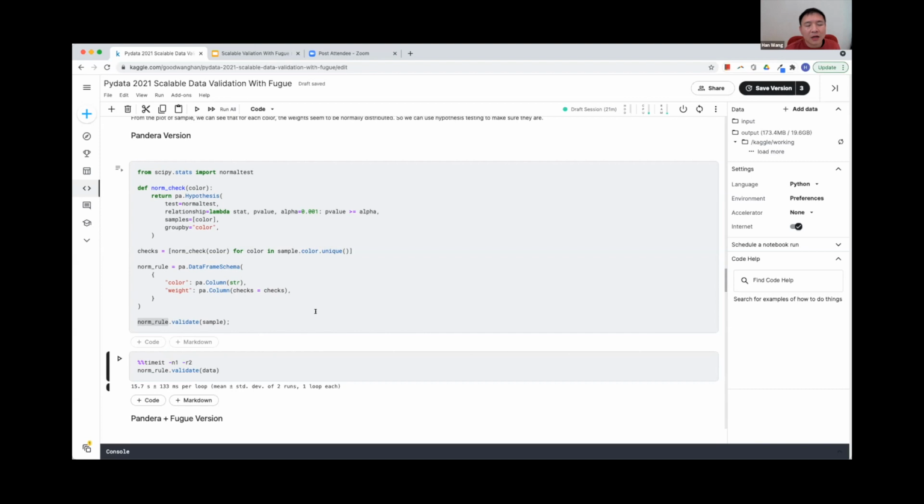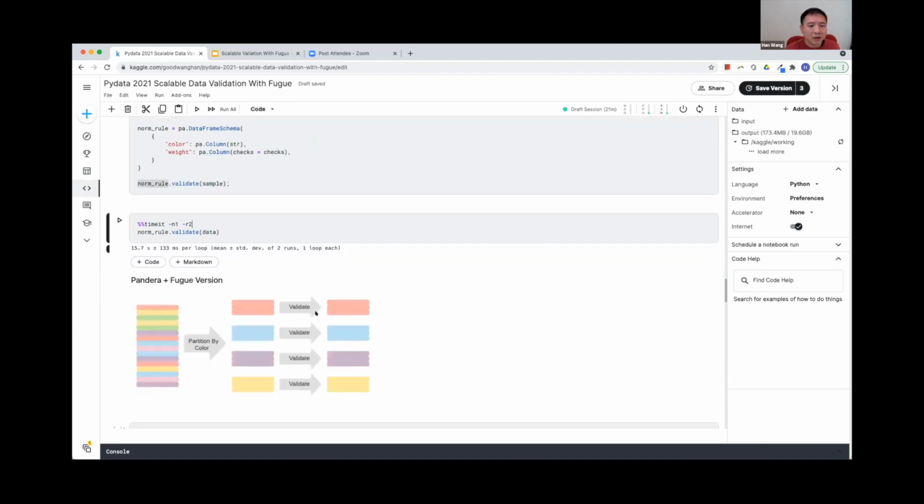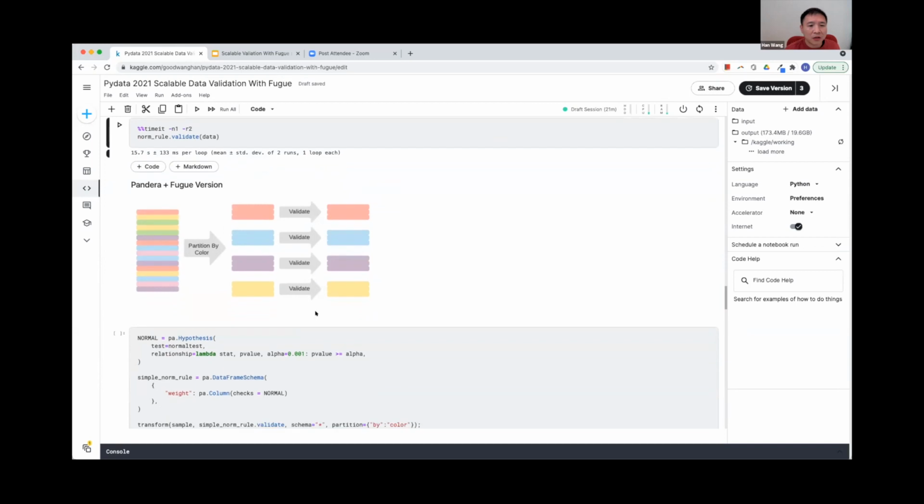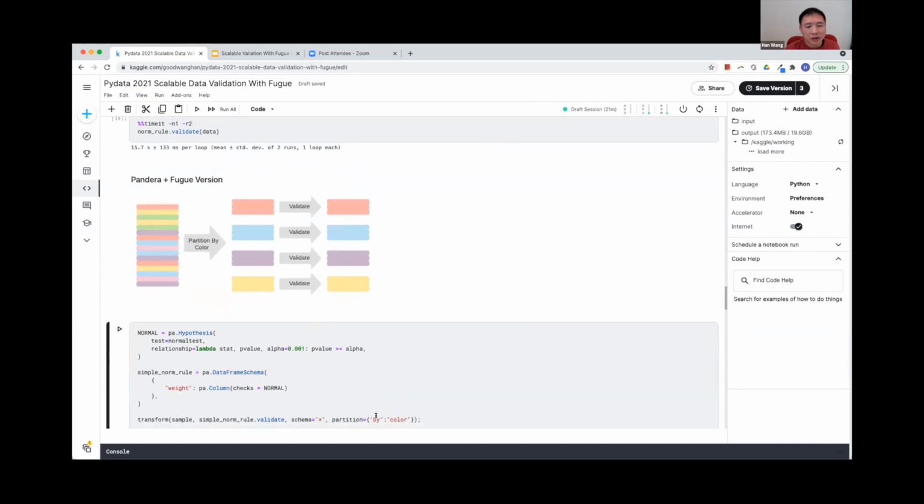Now let's take a look at how Fugue can help in this case. So in Fugue, remember we use the transform function. Actually, in the transform function, if you provide a partition parameter, then Fugue will take care of the logical partition for the data set, no matter where the data is, on Spark or on Dask or on Pandas. And after the logical partition, each data frame or each small partition will contain only one color. And then with this data frame, we can perform the validation.